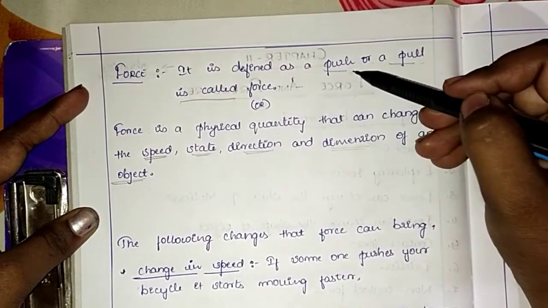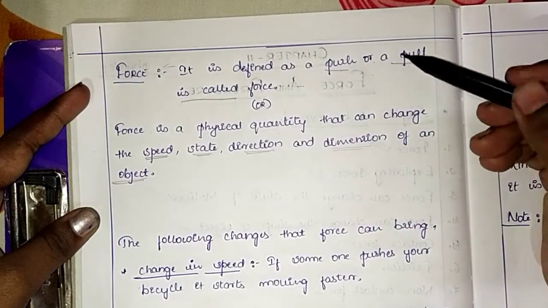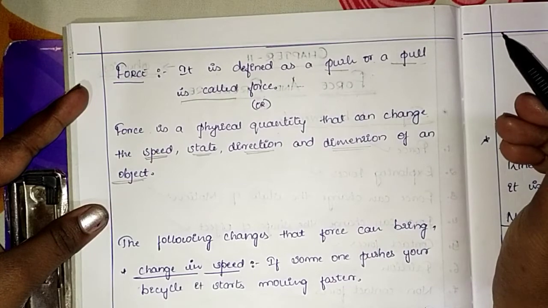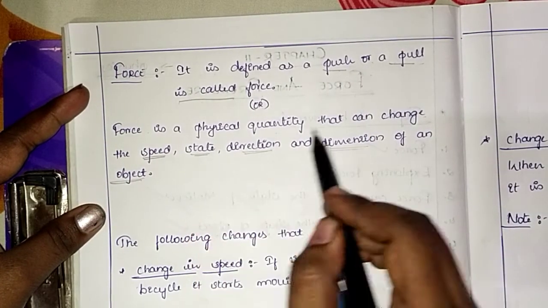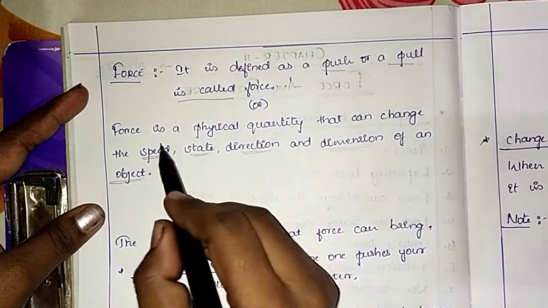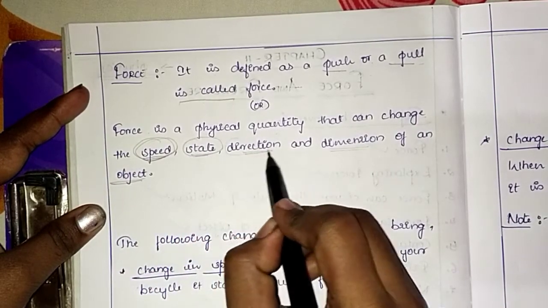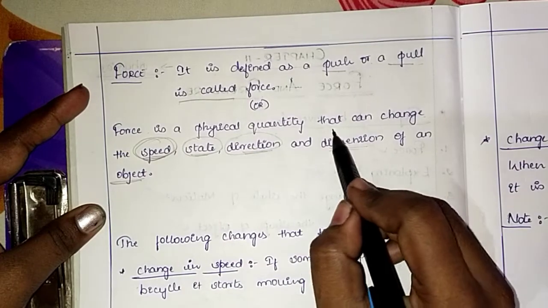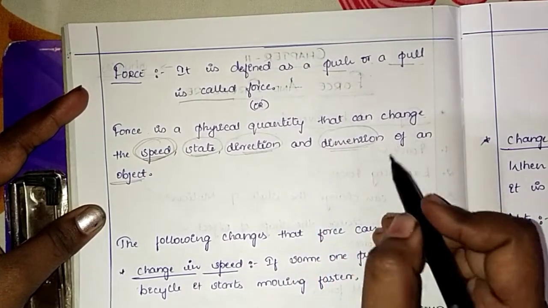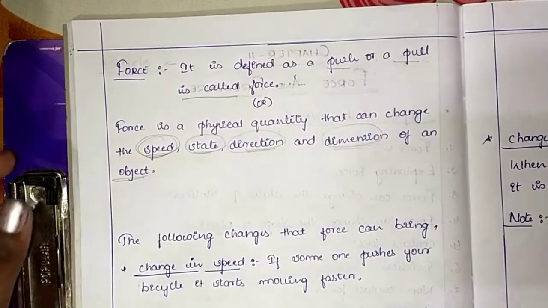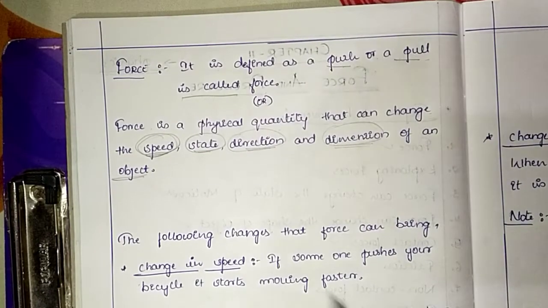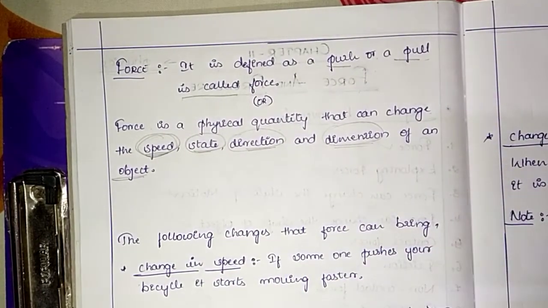So force can be defined in two ways. We can say push or pull is called a force, or we can say it is the physical quantity that can change speed, state, direction, and finally the dimension of an object. All these together we can say as force.